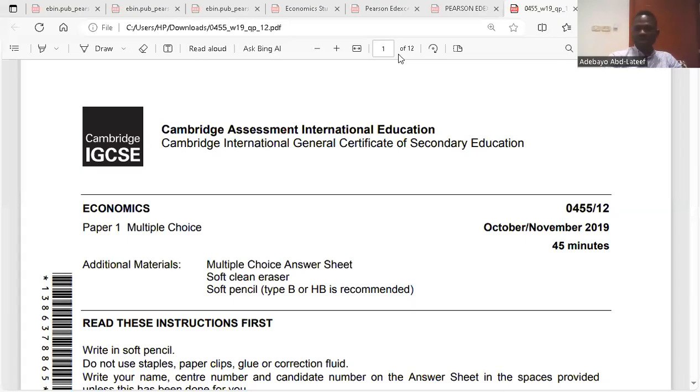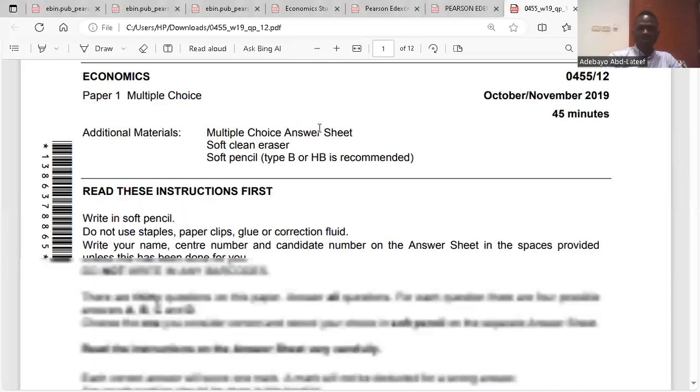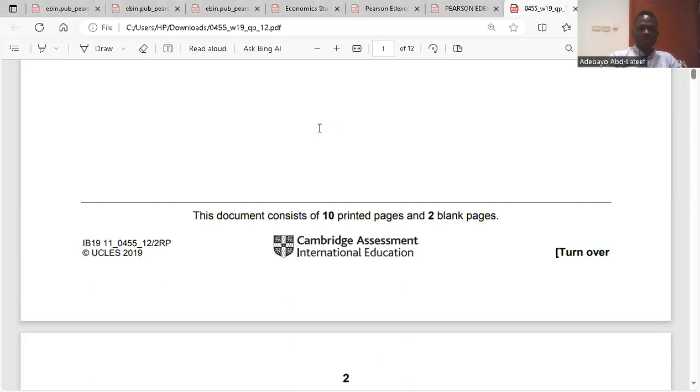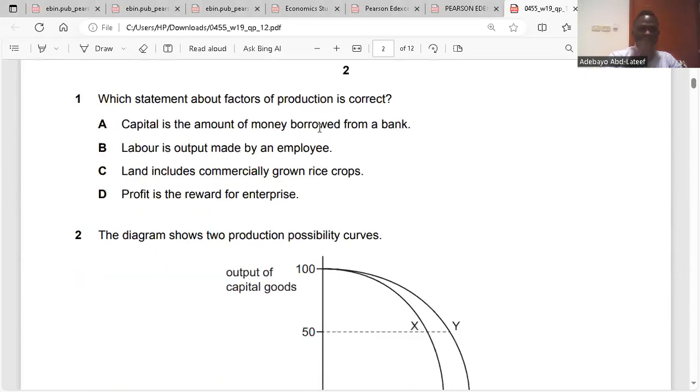We have October, November 2019, paper 1 of 2. The first question is which statement about factors of production is correct?